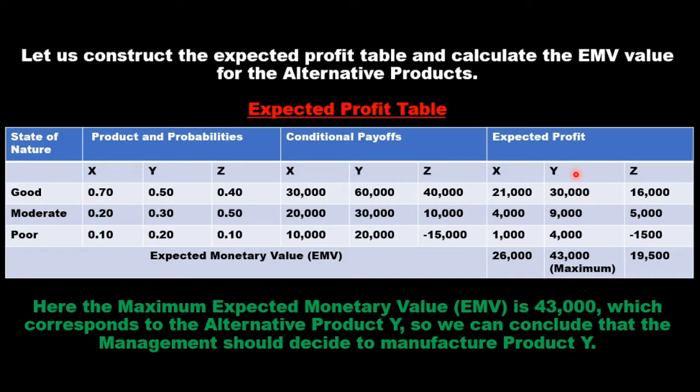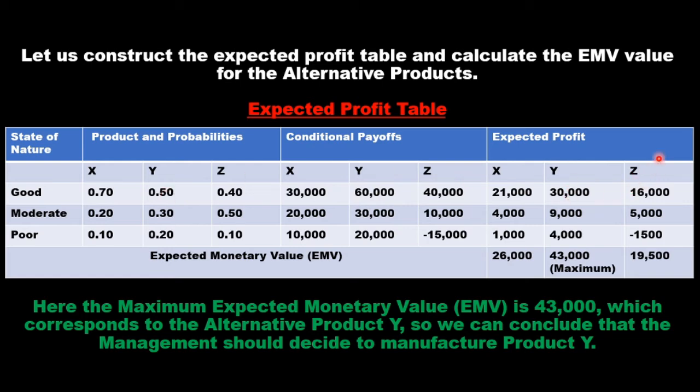Similarly, for product Y, if the demand remains good, which has a probability of 0.5, and the conditional payoff is 60,000 rupees, the expected profit will be 60,000 multiplied by 0.5, that is 30,000.